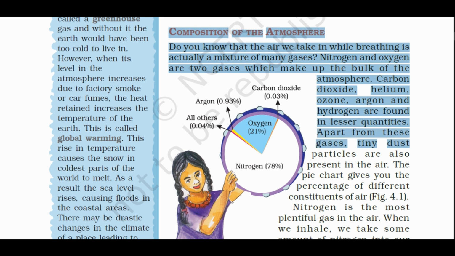Apart from these gases, tiny dust particles are also present in the air. The pie chart gives you the percentage of different constituents of air. This is how it is. Nitrogen is 78%, oxygen 21%, carbon dioxide is 0.03%, argon is 0.93%, and all others is 0.04%.